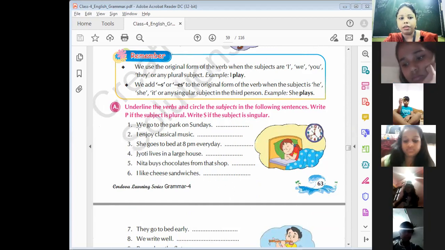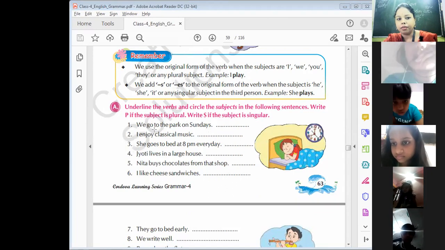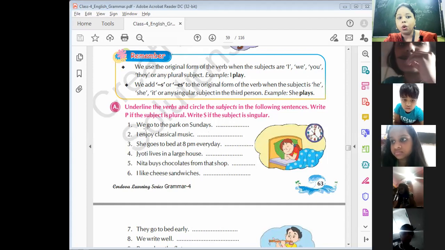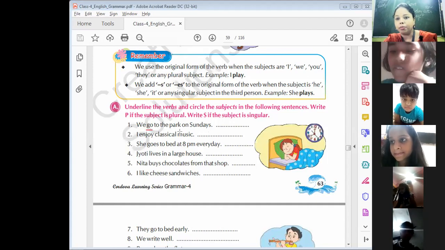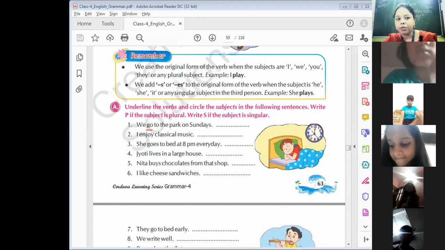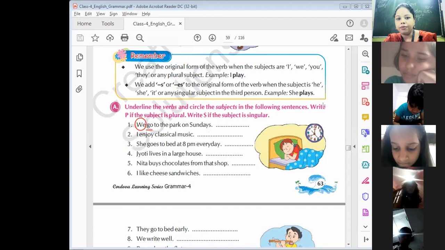So, which is the verb here? We go to the park on Sundays. Ma'am, we go. Go is the verb. And the subject is we. Understand? Now, here we have to write P if the subject is plural.